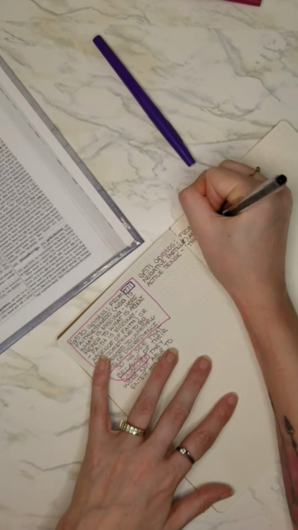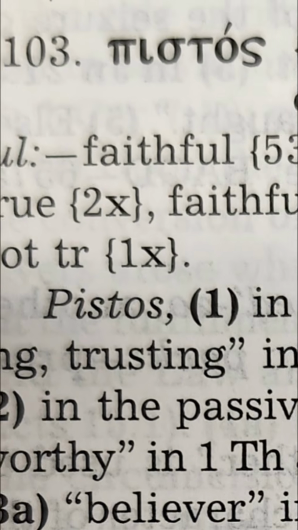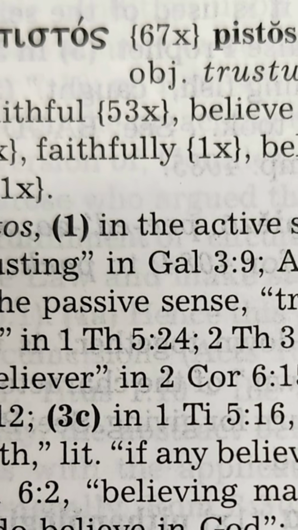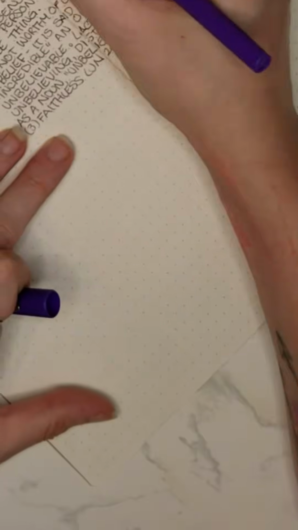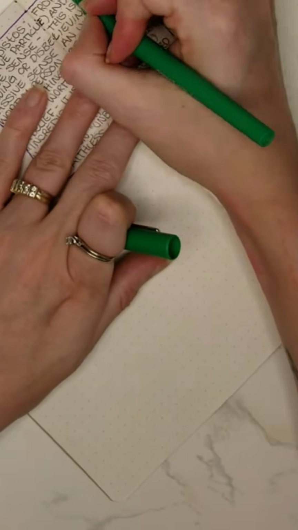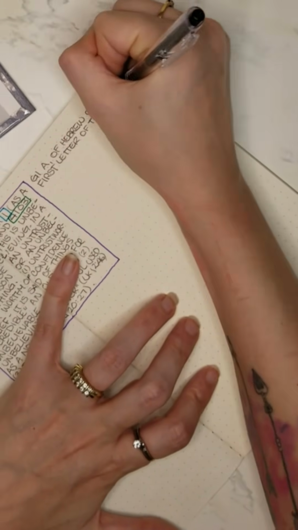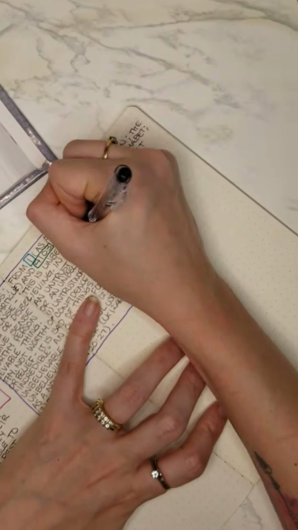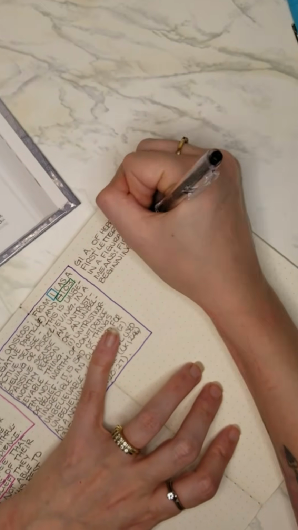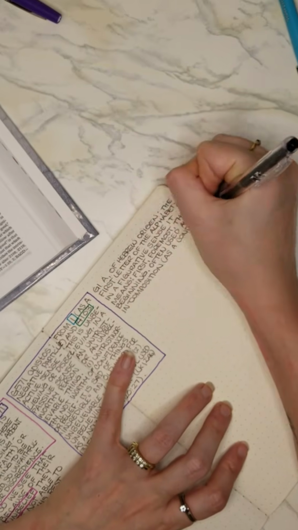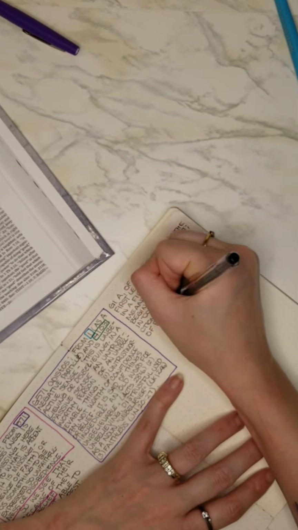The second part, G4103, is pistos. This word carries the idea of someone who is faithful, trustworthy, believing, or trustful. It is the active sense. It describes someone who exercises faith or trust. In its passive sense, it describes someone who is worthy of trust. So when the negative alpha is attached to pistos, we get apistos, literally meaning not faithful, not trusting, or without trust. But we didn't stop there.